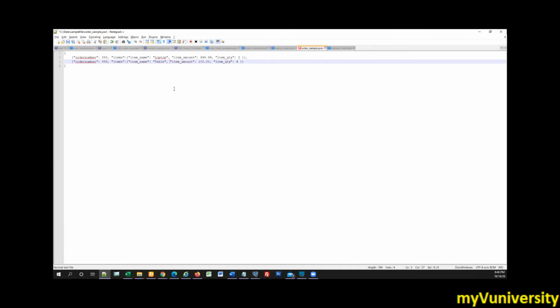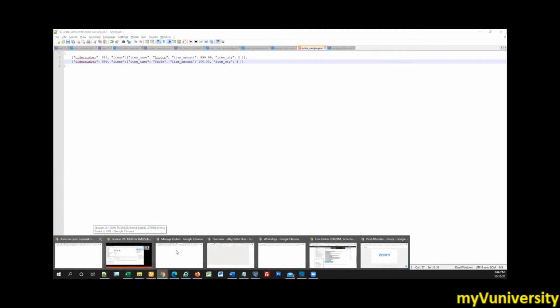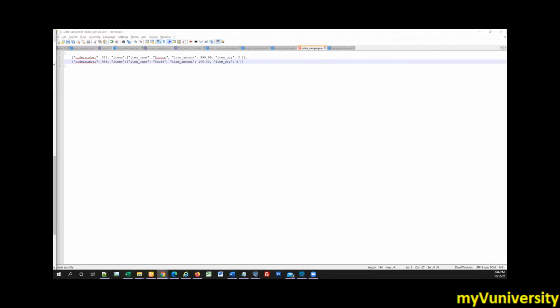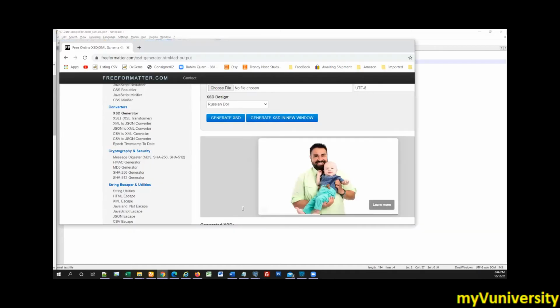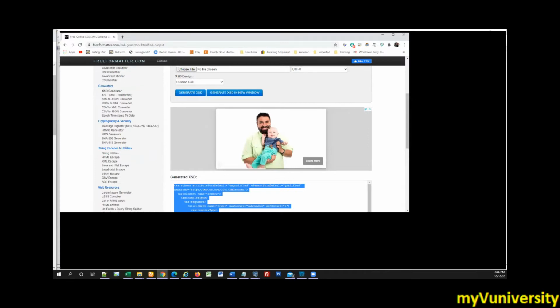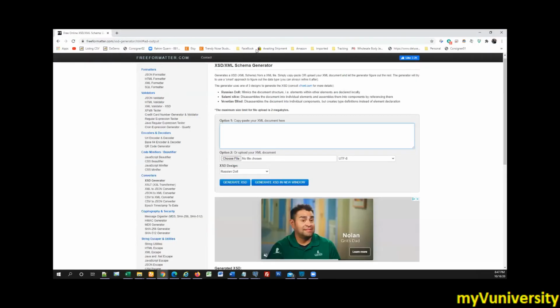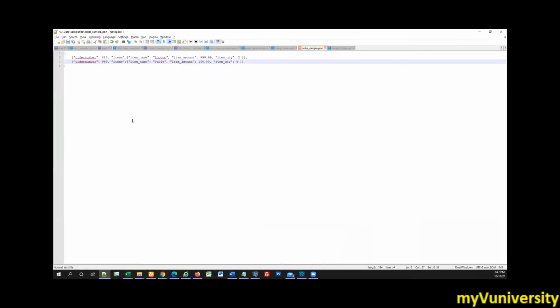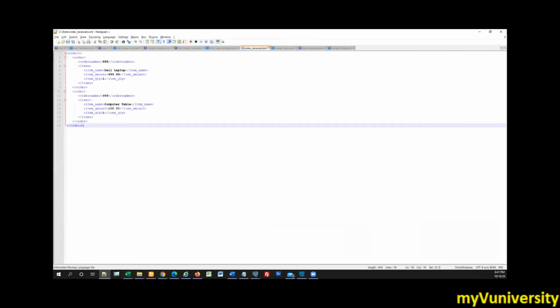Can you generate the XSD in front of us now? You must have used freeformatter.com, so use it and generate the XSD in front of us. Put the modified XML over there. Just copy paste the XML content.